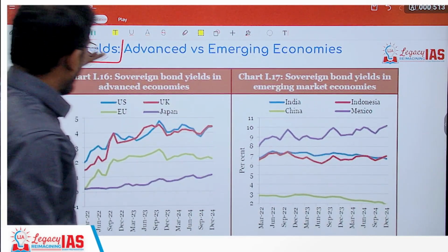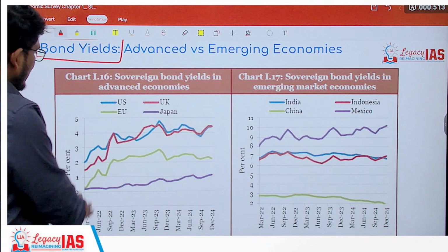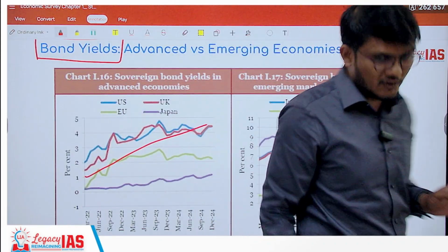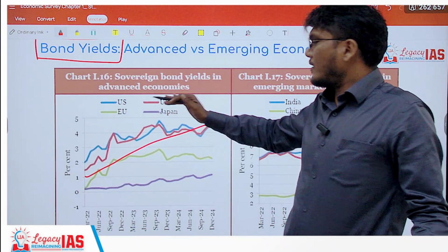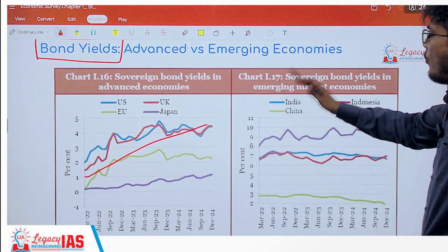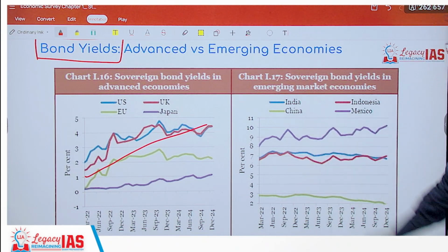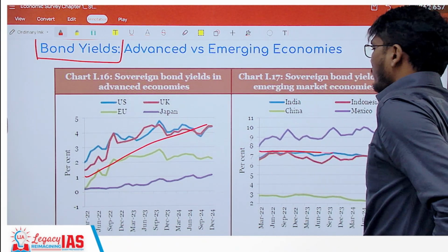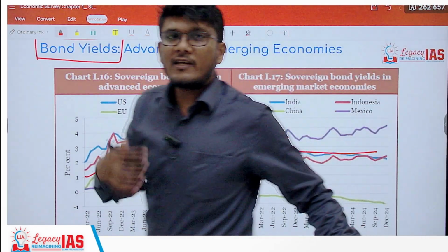So as far as bond yield is concerned, the bond yields have sort of steadily increased in the advanced economies. You can see that, but it is still at a lower level than the ones in the emerging economies. But in the emerging economies, though it is at a higher rate, it is sort of stabilized. Right? This is the trend.